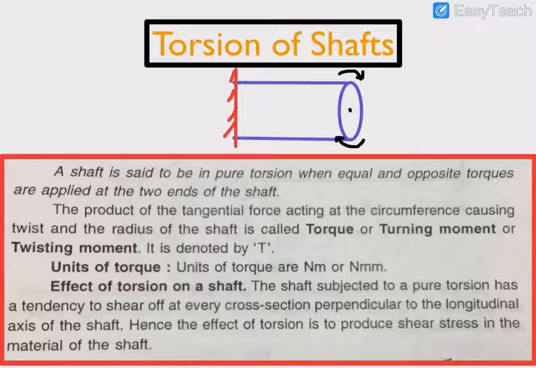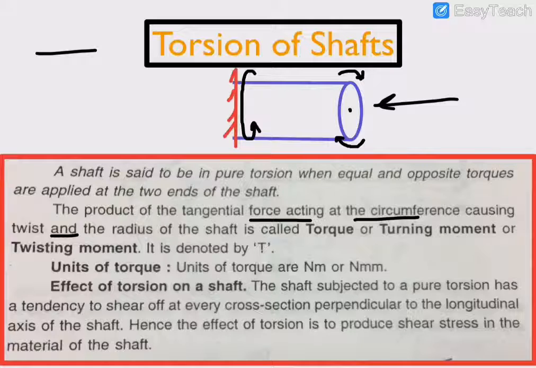A shaft is in pure torsion when equal and opposite torques are applied, clockwise on one side and anti-clockwise on the other side. Basically, it is the product of the tangential force acting at the circumference causing twist. Suppose we see this from the front.